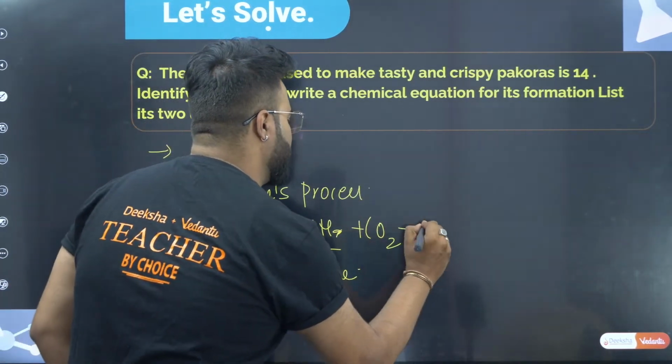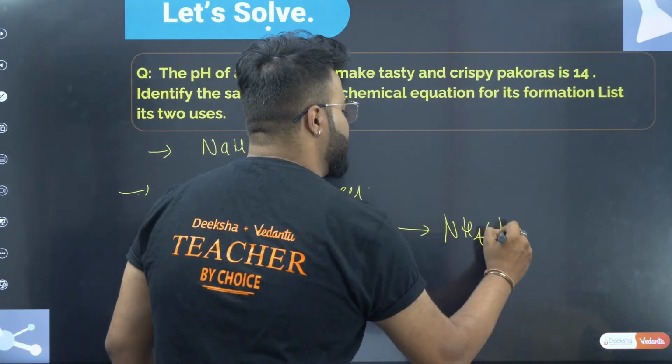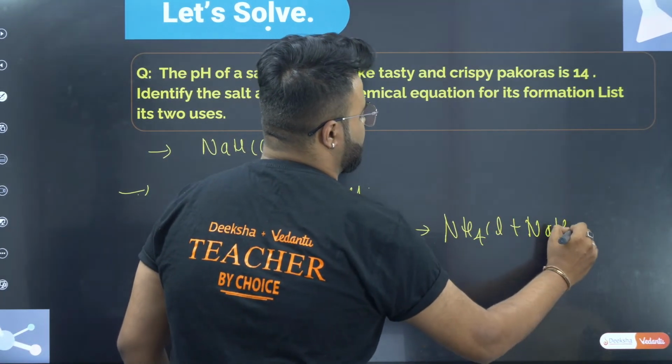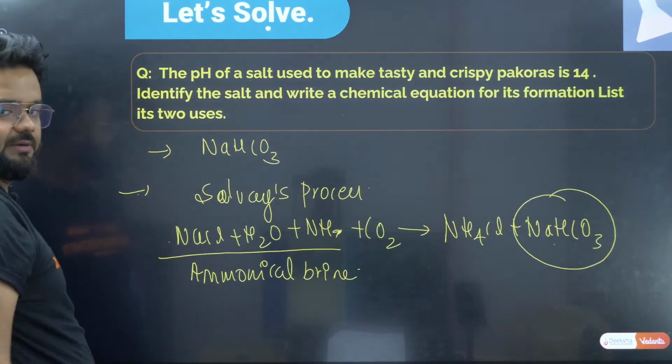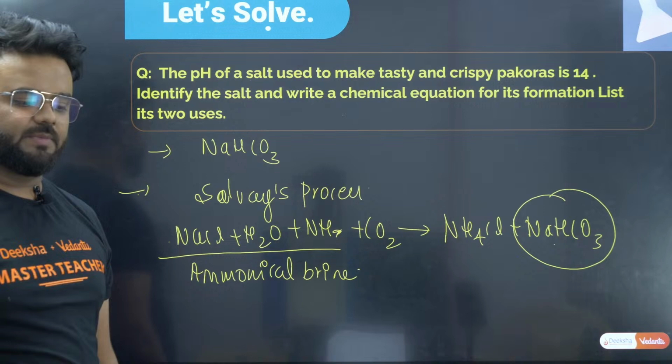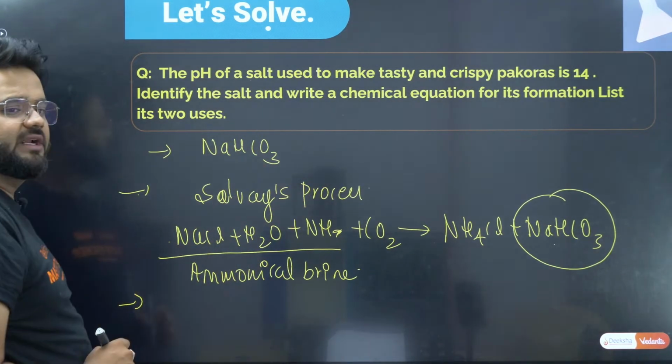Ammoniacal brine solution, when it is reacted with carbon dioxide, what does it form? It forms NH4Cl and the remaining sodium bicarbonate is formed. Clear? Sodium bicarbonate is formed, and write down its two uses. What is sodium bicarbonate used for?